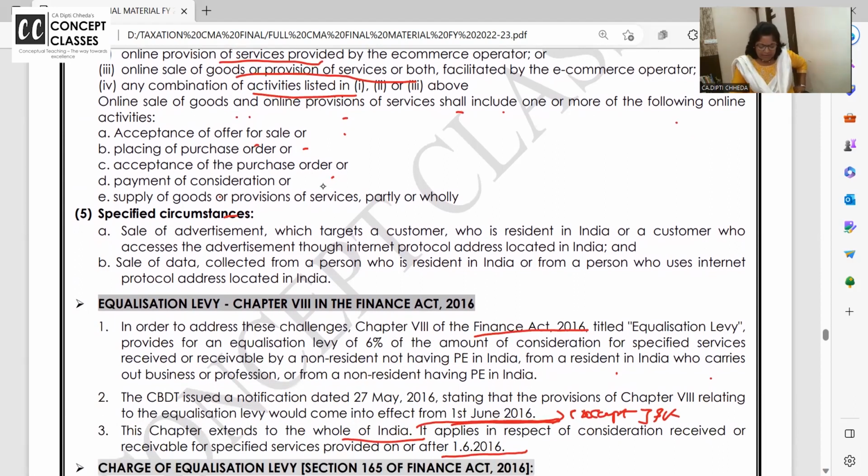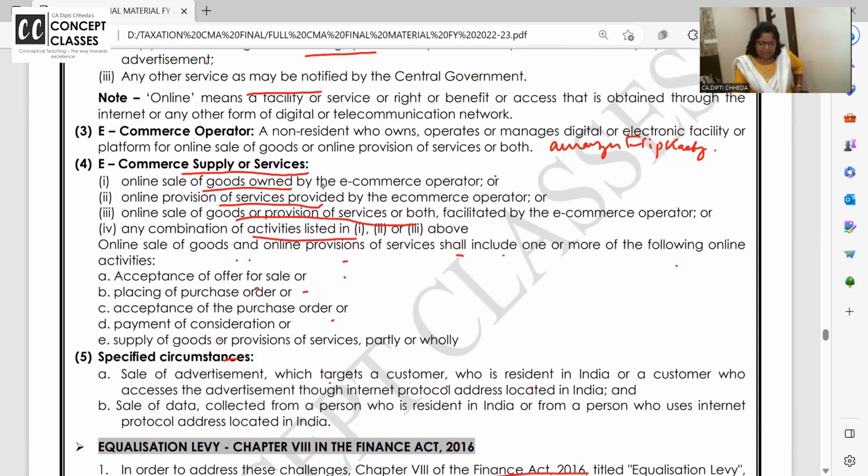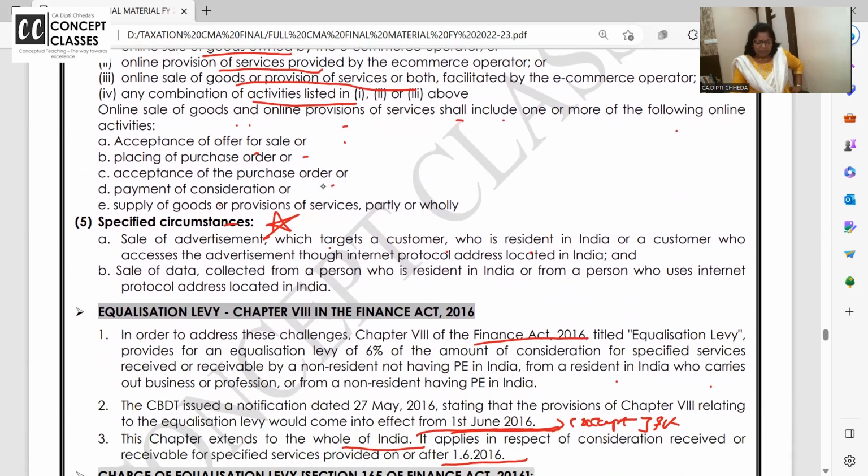Specified circumstances. If they are selling in these specified circumstances, this definition is very important. Sale of advertisement which targets a customer who is resident in India, or a customer accesses the advertisement through an IP address located in India.